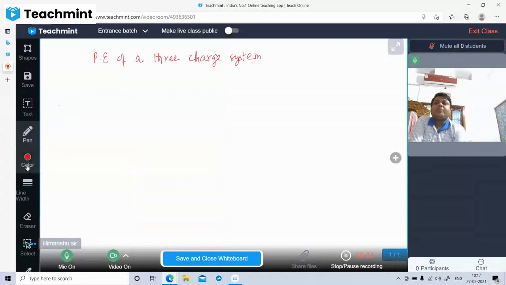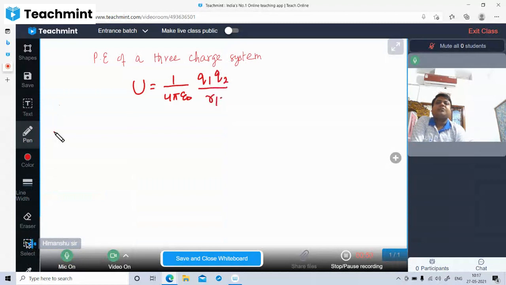Three charge system. U is equal to 1 upon 4 pi epsilon naught, the combination of Q1, Q2, Q3.